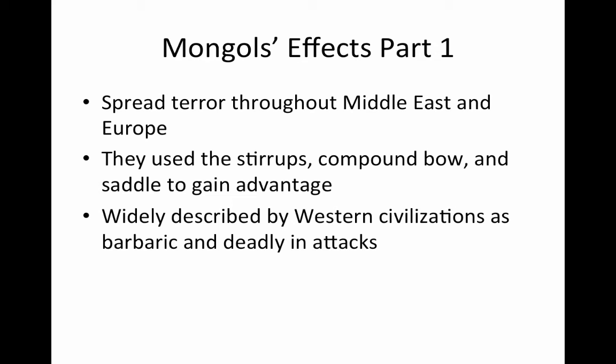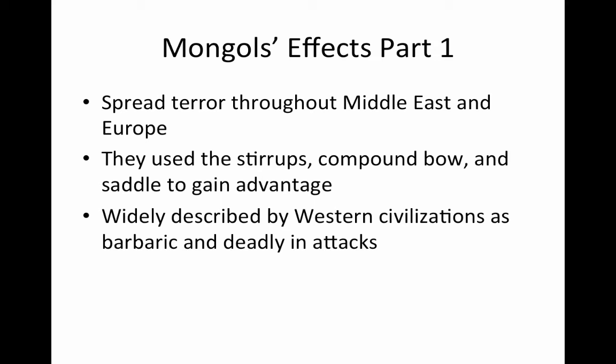We shouldn't lose the fact that the Mongols did spread terror throughout the Middle East and Europe. They were the ones who came up with these new military innovations like the stirrups, the compound bow, and the saddle to gain advantage. And when they did, they would go into areas and they would literally wipe them out. They would go into local cities and burn them to the ground. They were known for very brutal tactics as they would attack civilizations that they were about to conquer.